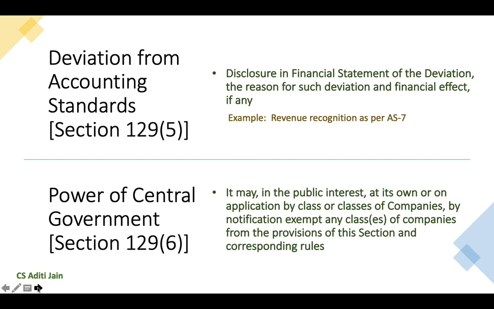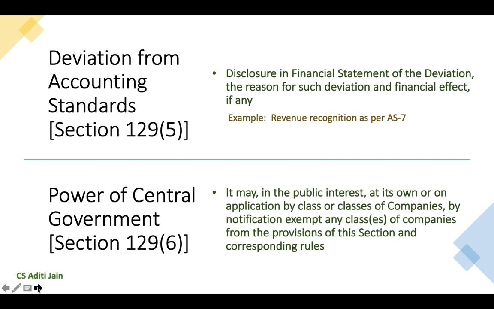Let us take an example. Revenue recognition as per accounting standard 7. It says that revenue should be recognized when the possession is transferred to the buyer. Now A Limited sold some goods in the last week of March. While the goods were still in transit in the first week of April, the buyer cancelled the order.